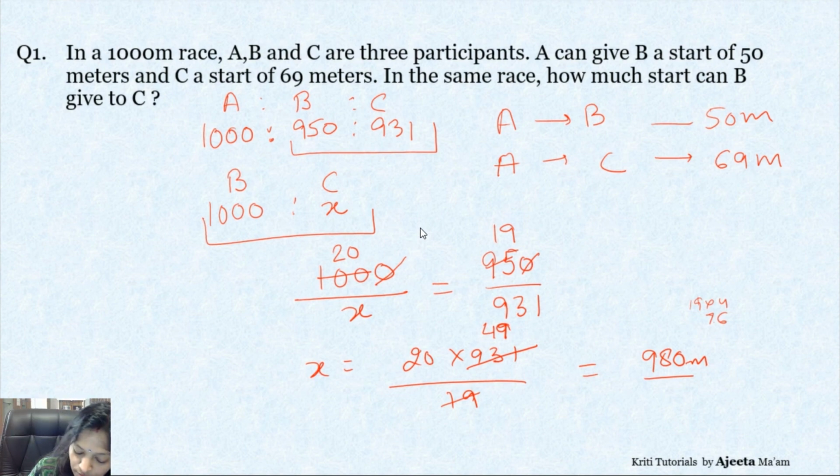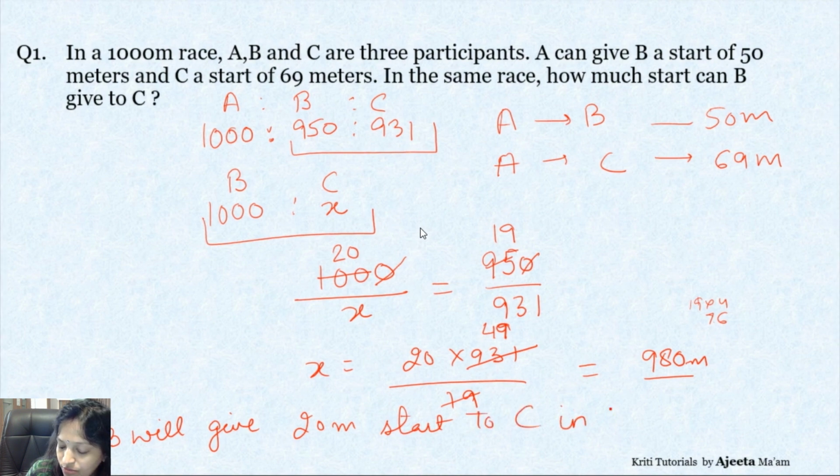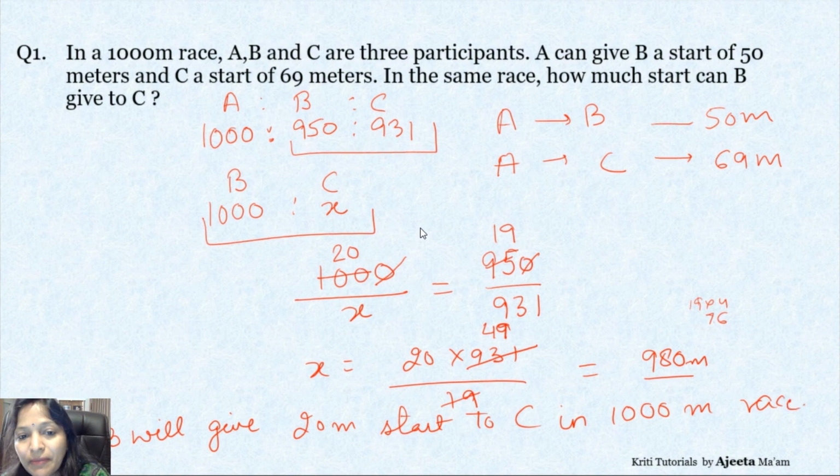So what will be your concluding statement? B will give a 20-meter start to C in a 1,000-meter race. If you see here, it's a simple question based on ratio. Nothing else we have done. No new formula, nothing. Simply ratio. Okay, now let's move on to the next.